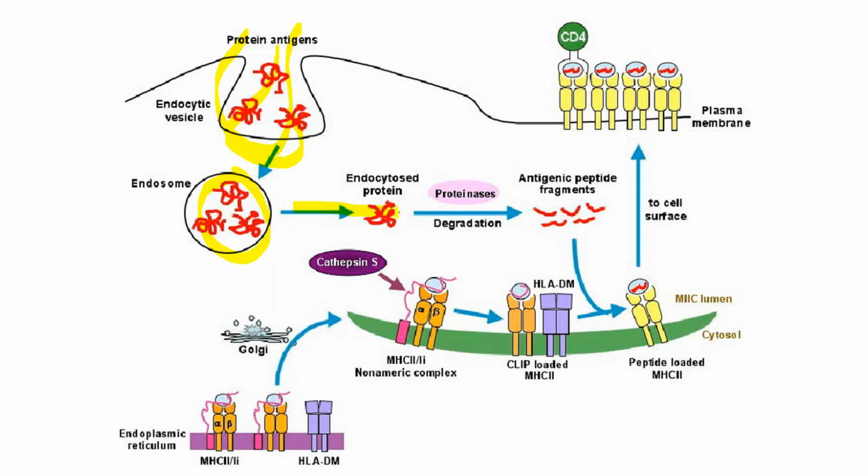Then degradation happens so that they convert into peptides, and these peptides load onto the MHC2, where CLIP is there so that they will not bind prematurely. The CLIP-loaded MHC2 is there, then cathepsins degrade the invariant chain, and CLIP will sit in the groove. When CLIP is removed, the MHC2 will bind the peptide, and this peptide will then activate the T cell, the CD4 cells. In this way, MHC2 processing will happen.